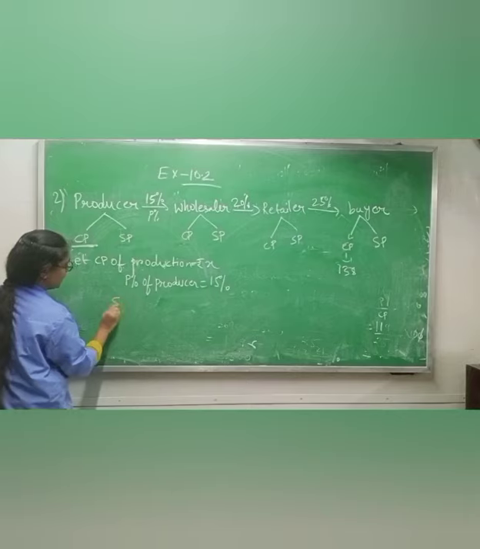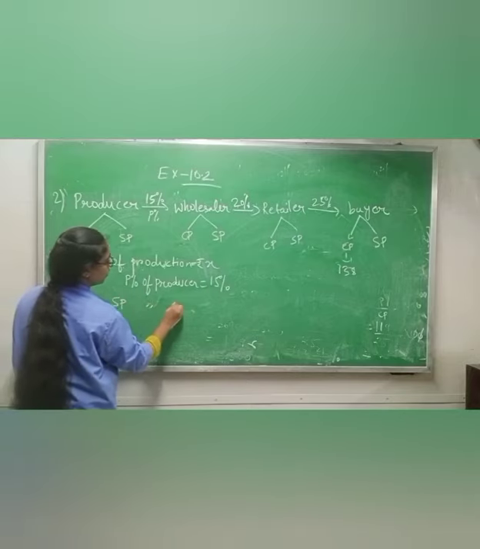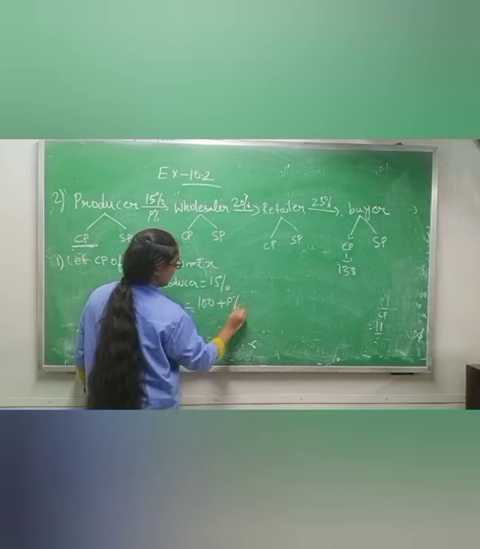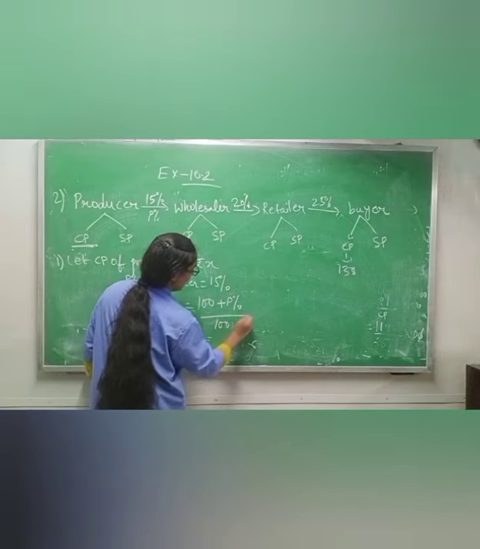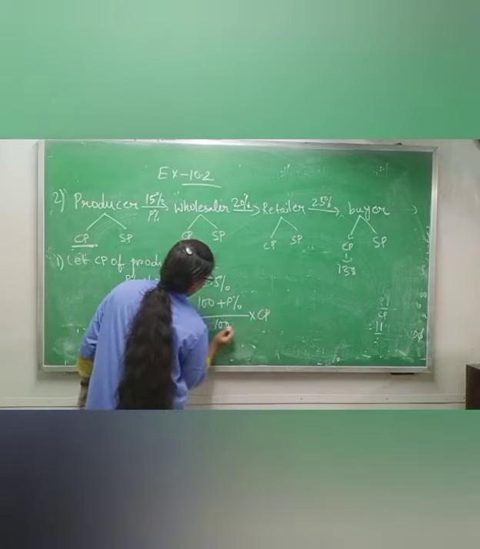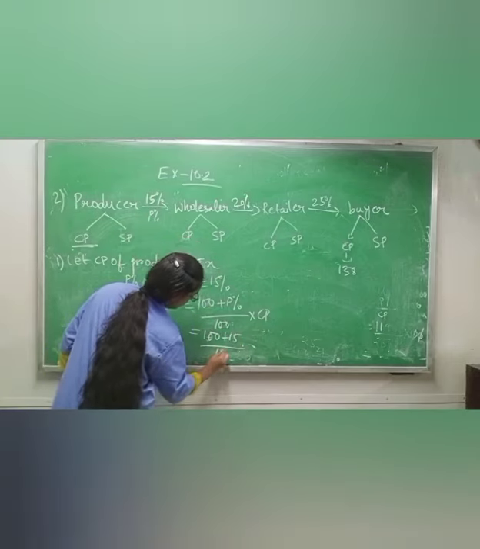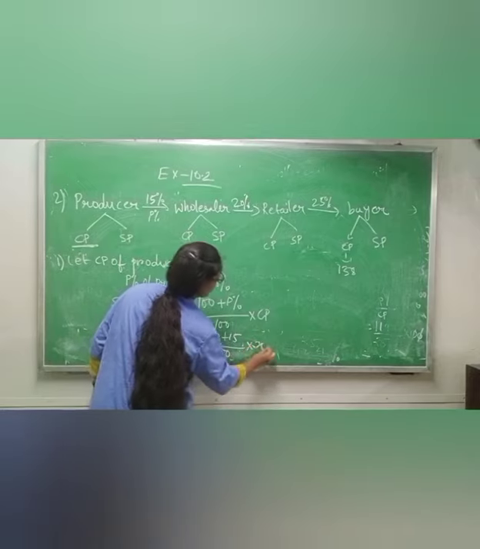So I am finding selling price. Selling price of producer, formula will be same: (100 plus profit percentage) by 100 into CP. That is (100 plus 15) by 100 into X.